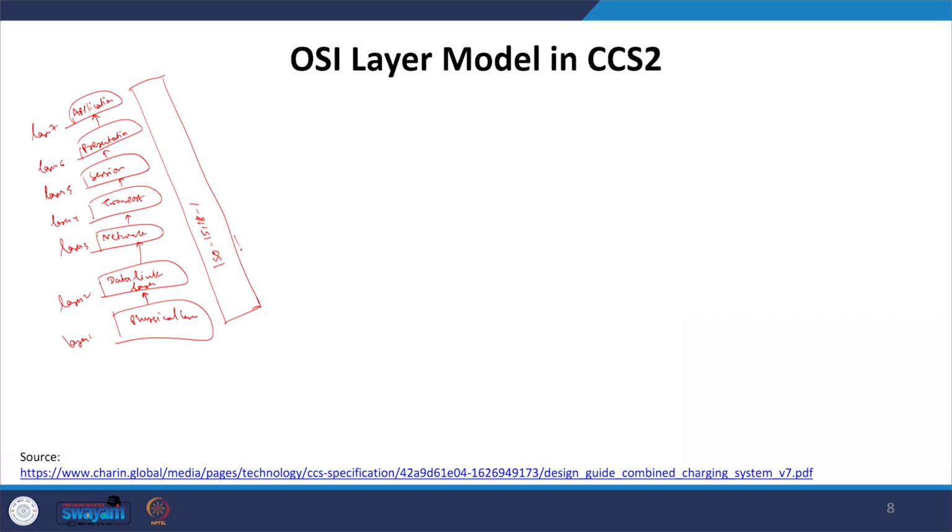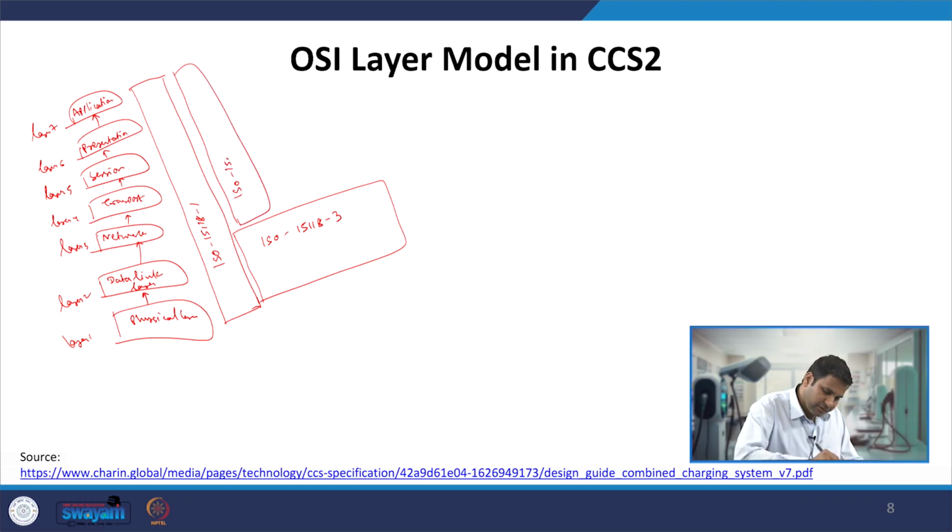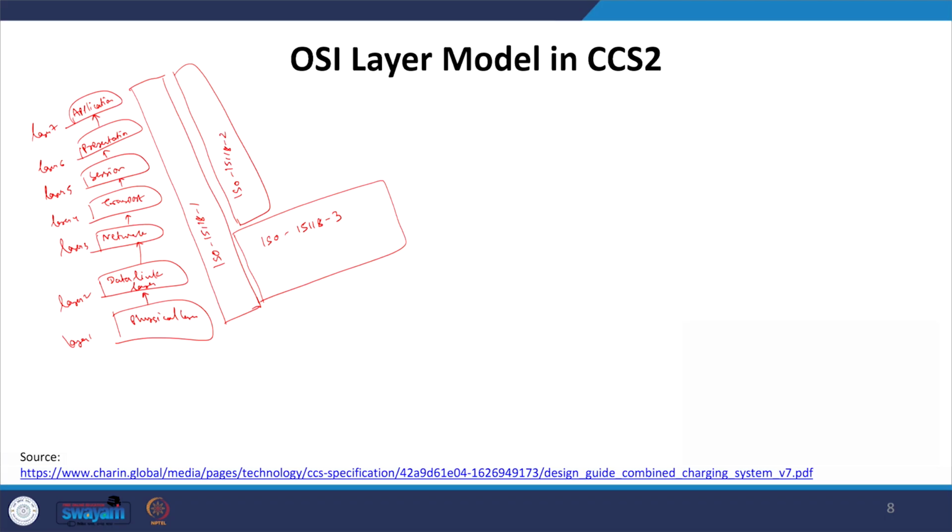For the physical and data link layer, the information is defined in the 15118-3 standard, where these protocols have been defined for layer 1 and layer 2. From the layer above this up to the top layer, it is defined in ISO 15118-2, where it carries all the technical information of those layers.